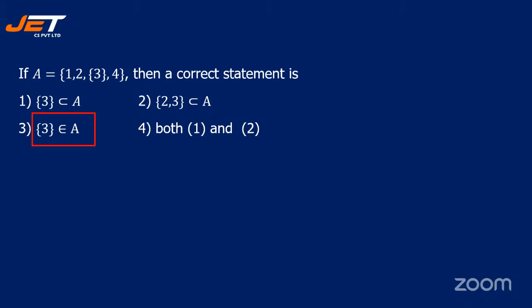3 is an element of A. So in A you have set 3. Is it clear? So those who have given me option 3, then you are perfectly right.